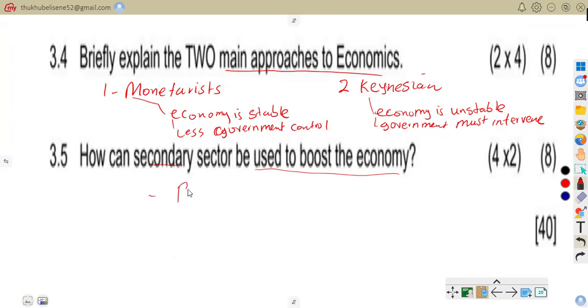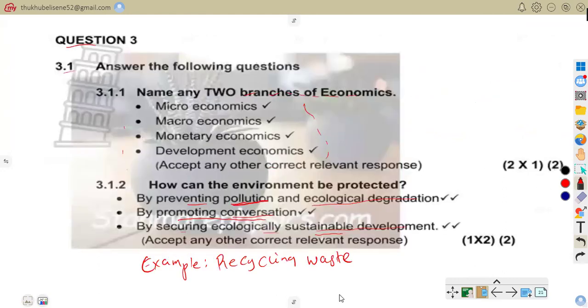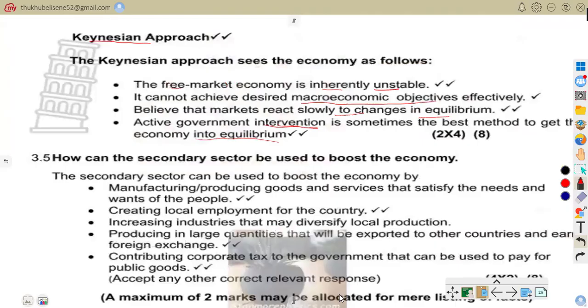As we are saying, they must produce goods. If there is a production, the economy of the country is going to be boosted. They must make sure that they create jobs. There must be an employment. Also, boost exports. So we must export so that we can have income. That will also boost the economy. Also, the secondary sectors must pay taxes. So these are the answers for 3.5. So we can go to our answers.